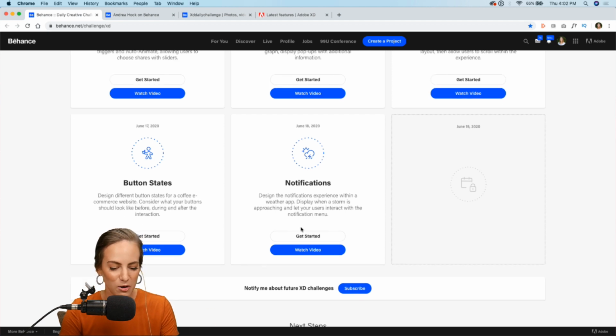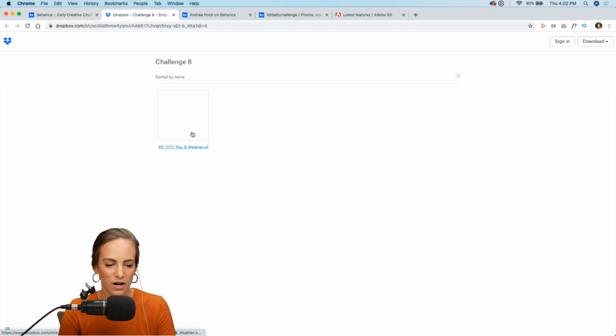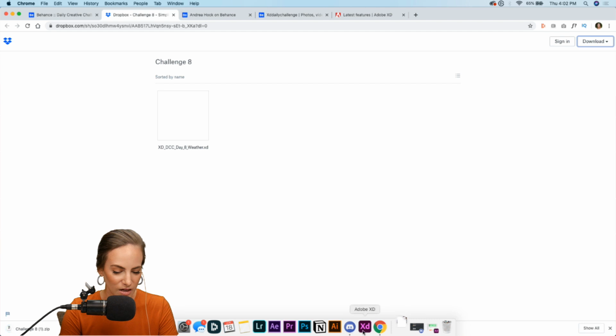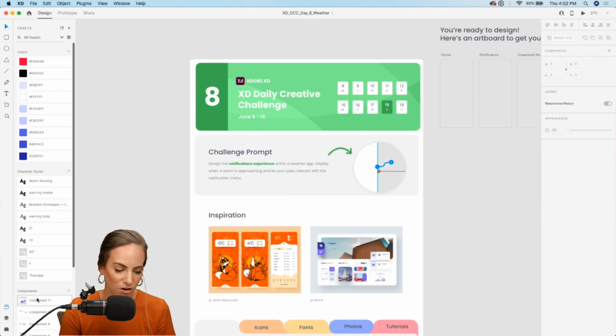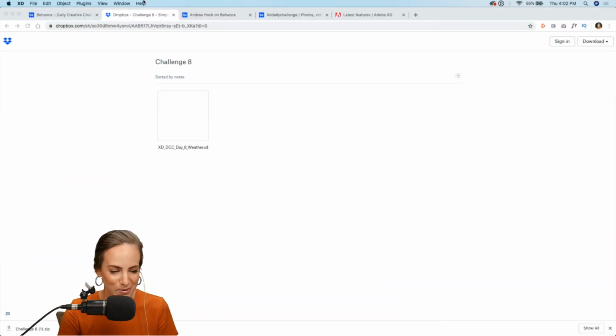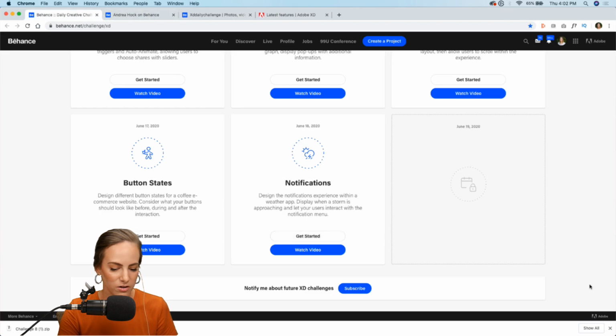And if you'd like to, you can grab that starter file. This is on Dropbox, and you just click download, direct download as always, and it will look a little something like this. Of course, without all of my components. Hopefully you guys will create your own components, but that's what the starter file looks like.